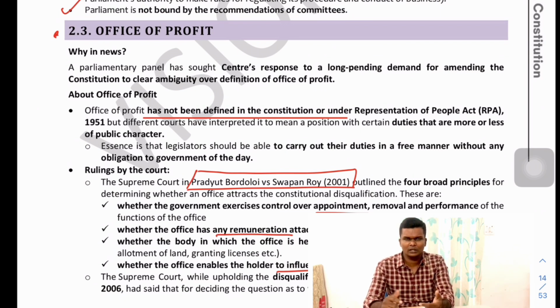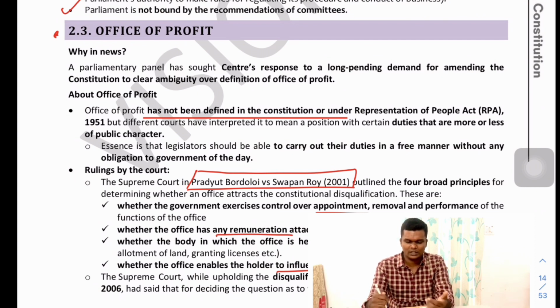This has repeatedly been in the news because, starting from a few years back, the case of Jaya Bachchan, she was disqualified on the basis of this provision of Office of Profit, and the Supreme Court also upheld the decision of disqualification. But still, it is not told what is Office of Profit, or Office of Profit is not clearly defined in the Constitution.